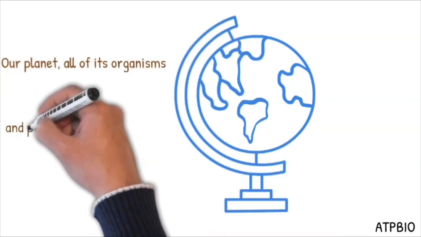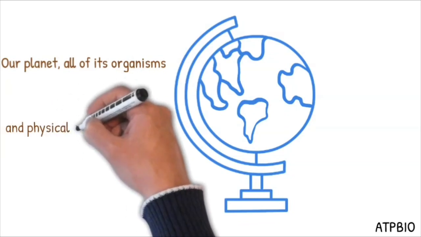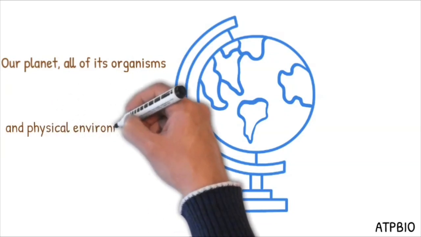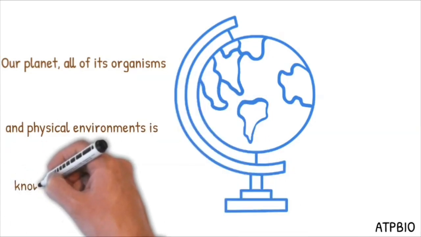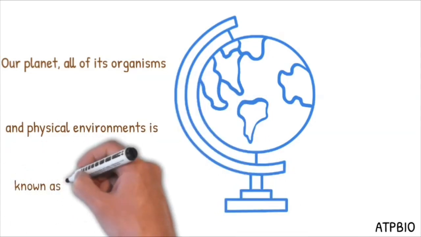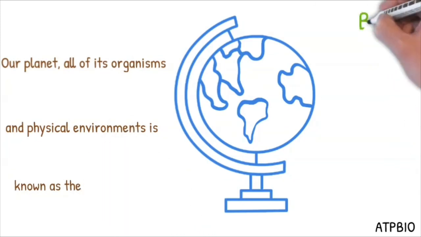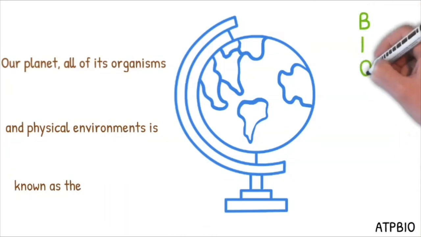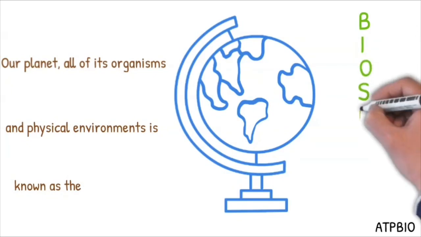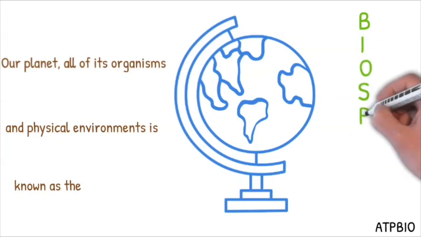That is called biosphere. Biosphere is the most inclusive ecological level and includes species, population, community, ecosystem, and biome. All of that combined is biosphere.